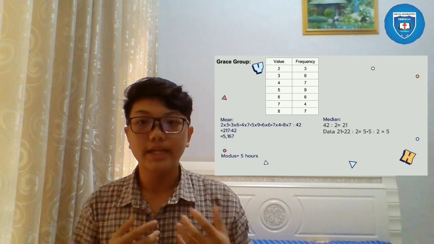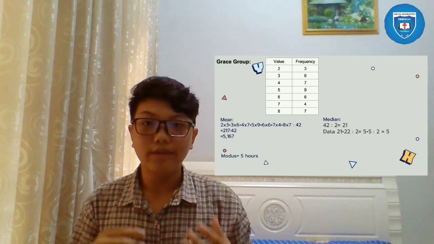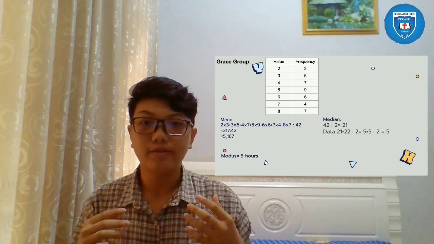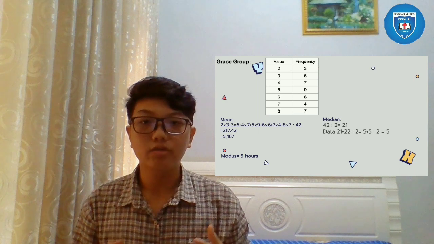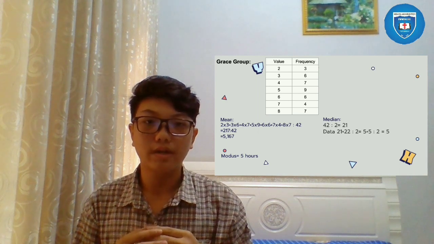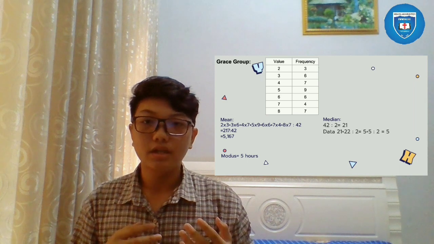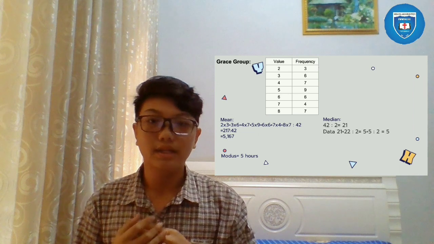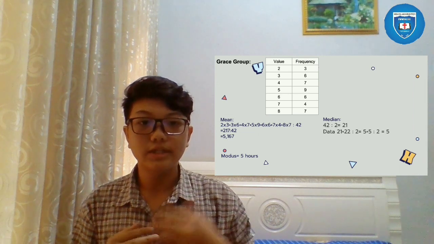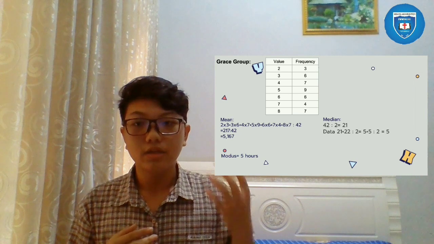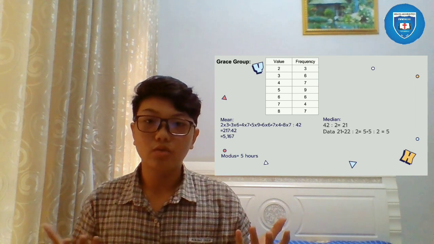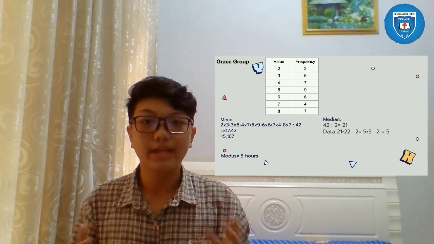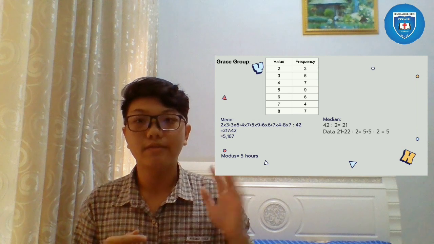5.167. Next, the median. To find it, we add all of the frequency, which is 42, and because the frequency is an even number, we divide by 2, which equals 21. The median of this data comes from data 21 and data 22, which are in the middle of the data. So we have to search for the values first. Data 21 is 5, and data 22 is also 5. So the median is 5 plus 5 divided by 2, which equals 5.